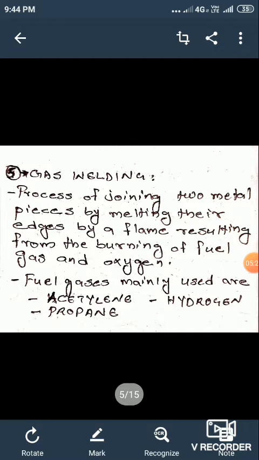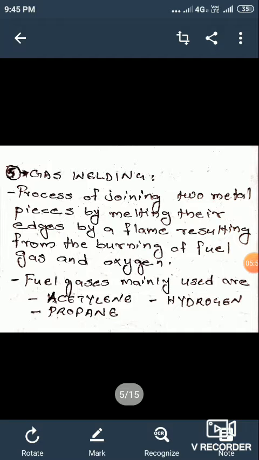The equations are 2CO plus O2 giving 2CO2, and 2H2 plus O2 giving 2H2O. These reactions occur just after the first combustion zone.